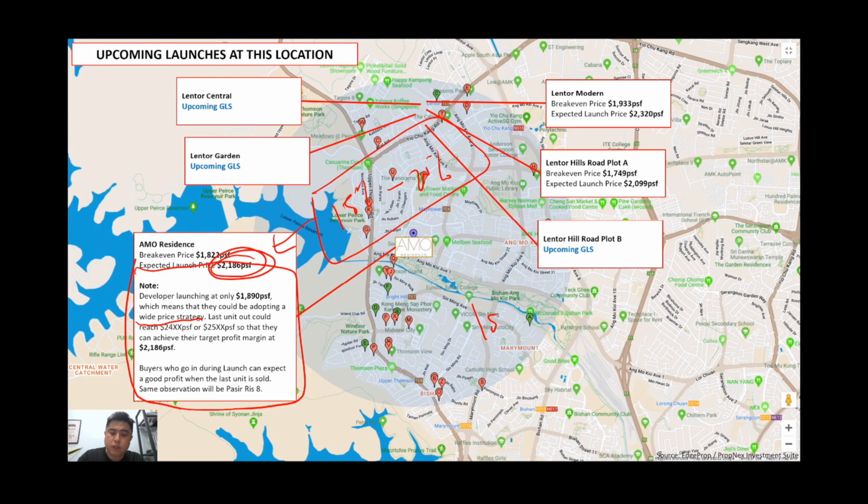That means the first units that they launch will be low in PSF. If the developer wants to get their profit margin, the last unit that they sell will definitely have to be a high profit margin, so that they can average it out to get the profit margin that they're looking at.